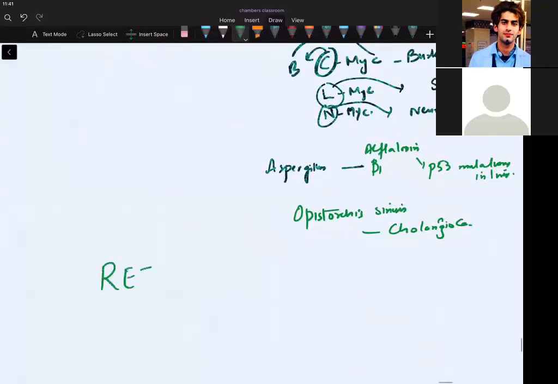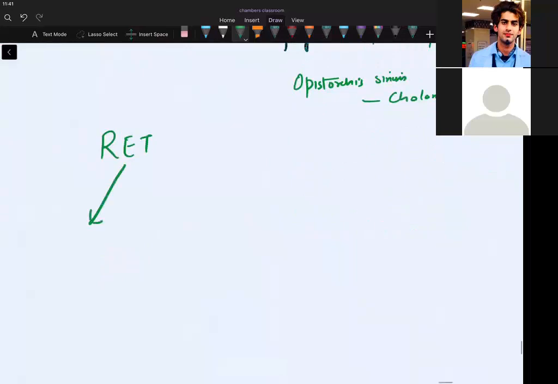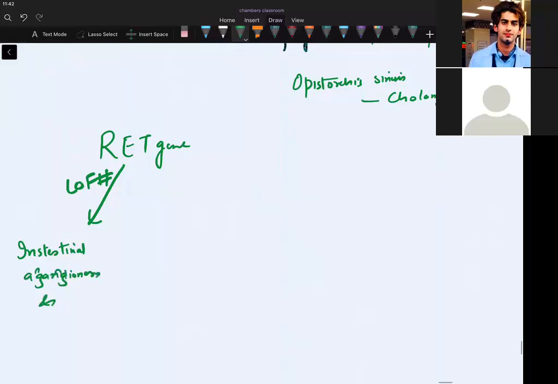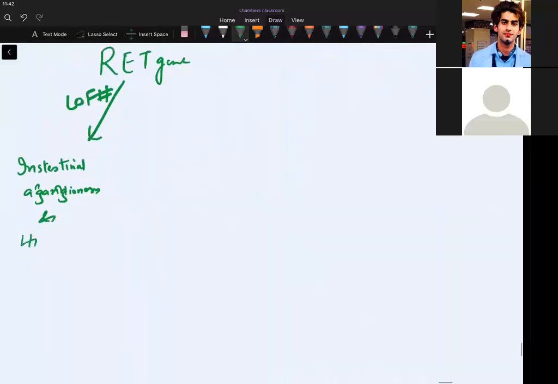Let us write like this: if RET gene gets loss of function mutation, it will form intestinal aganglionosis, intestinal aganglionosis and Hirschsprung's disease.